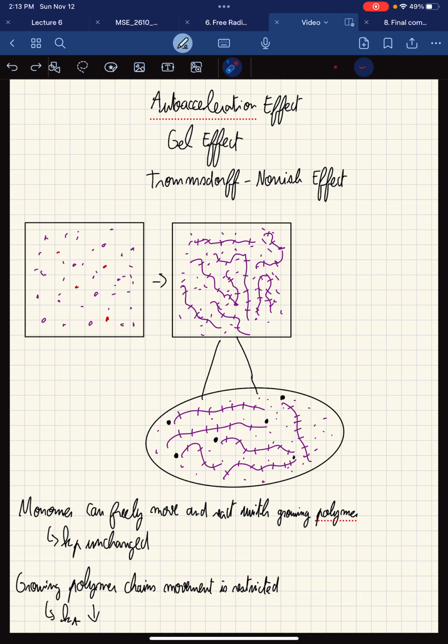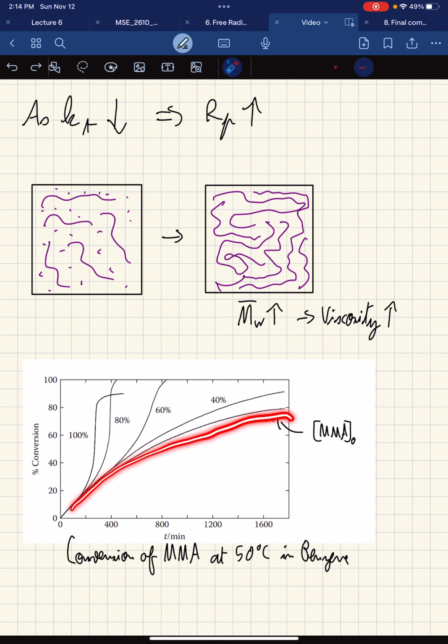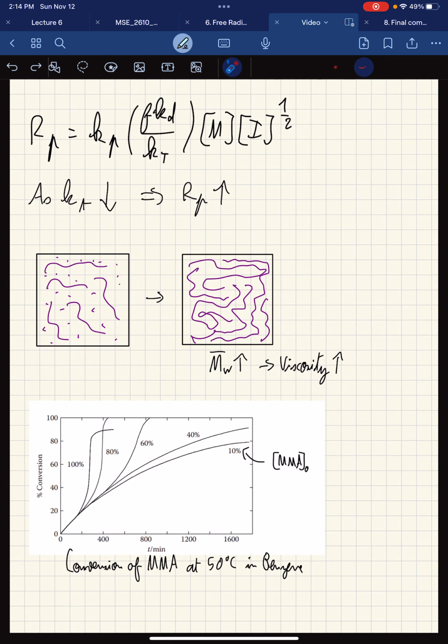What we find as well, again, is here this is the conversion of MMA at 50C in benzene, where each line showcases different initial monomer concentrations, and with higher monomer concentrations, the conversion rate will definitely be higher, as we can see with 100% here and 10% over here. What does this mean? Well, with a high conversion rate, what will happen is, as we know, our